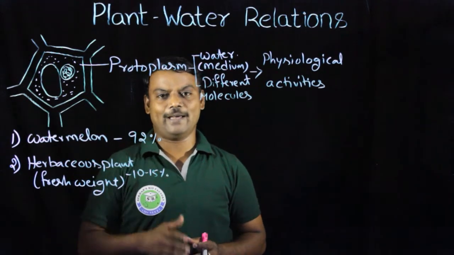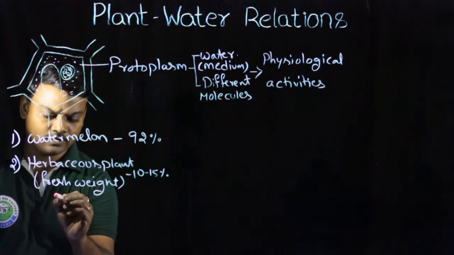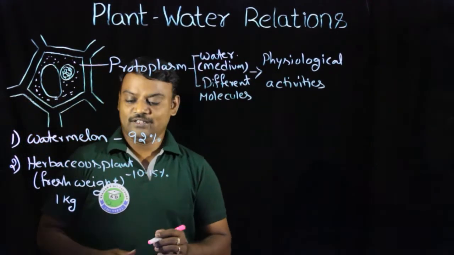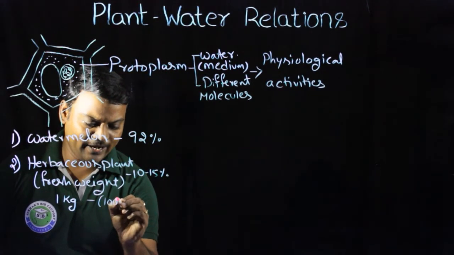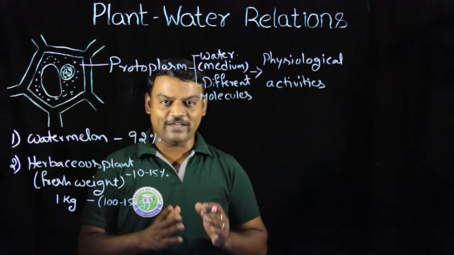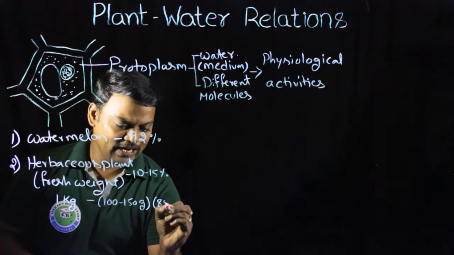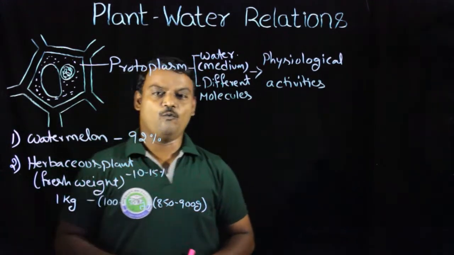For example, if a herbaceous plant weighs 1 kg, 10 to 15%, that means 100 to 150 grams, is dry weight, and the remaining 850 to 900 grams is water.